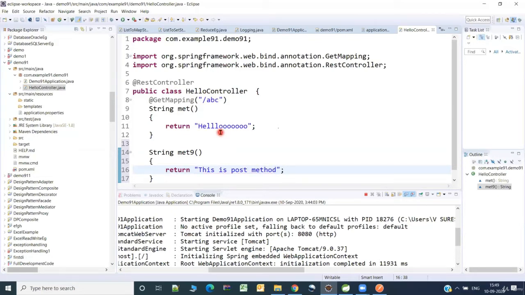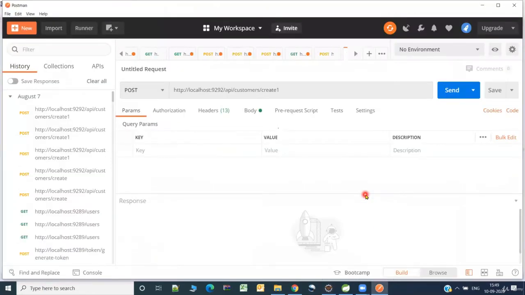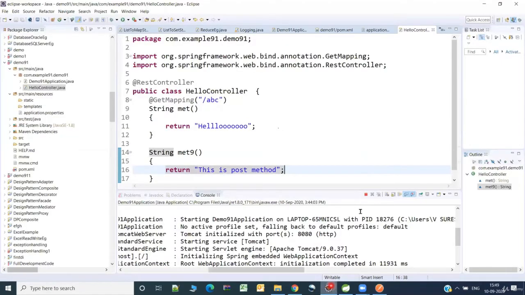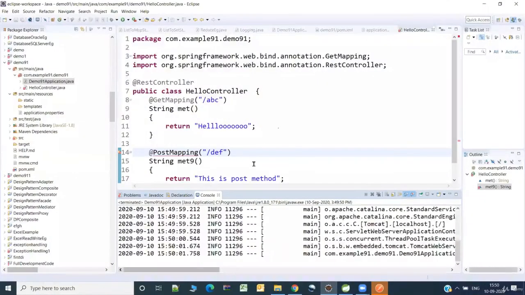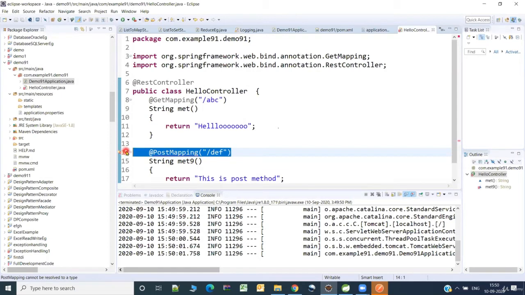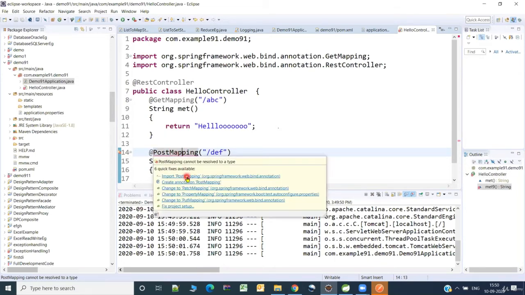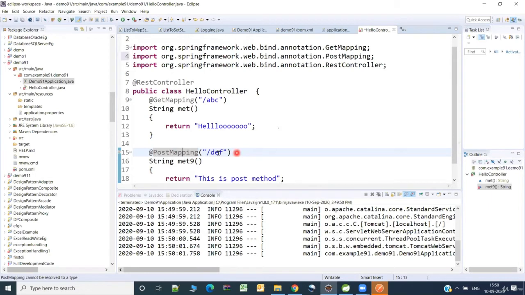But now I need to rerun the application. So let me go and rerun the application. I have just added this line, so I missed it when I last ran the application. So let me get the import statement for this. Yes, so I expose through /def. In real applications, you may need to give meaningful names, but here I'm just using some ad hoc names.